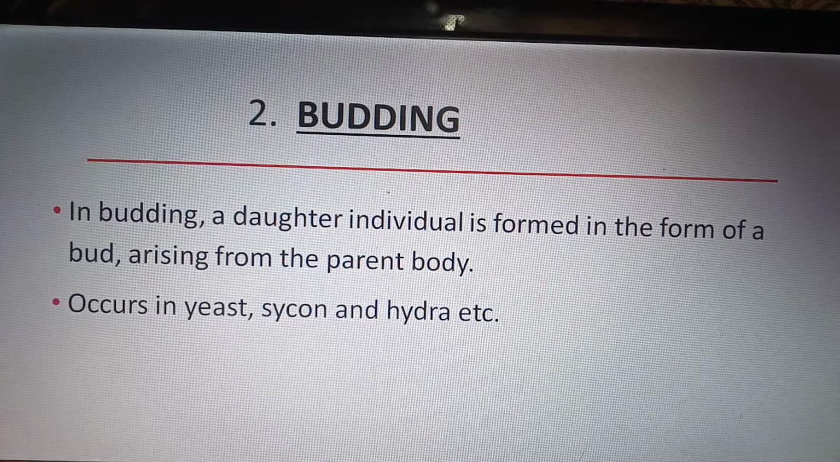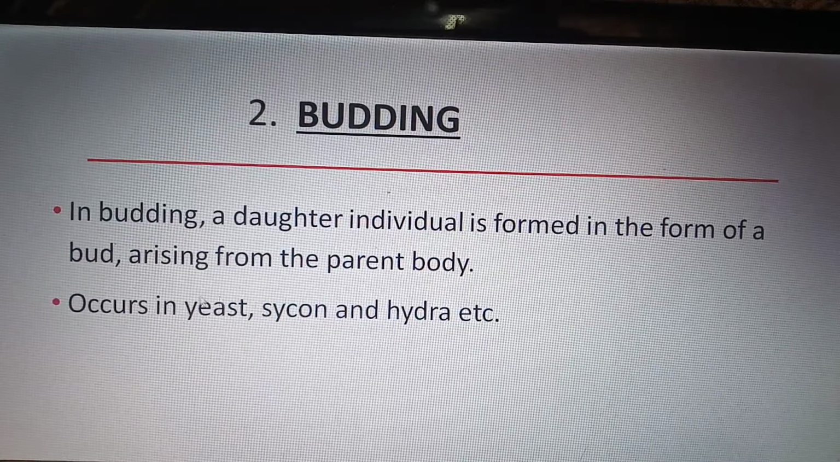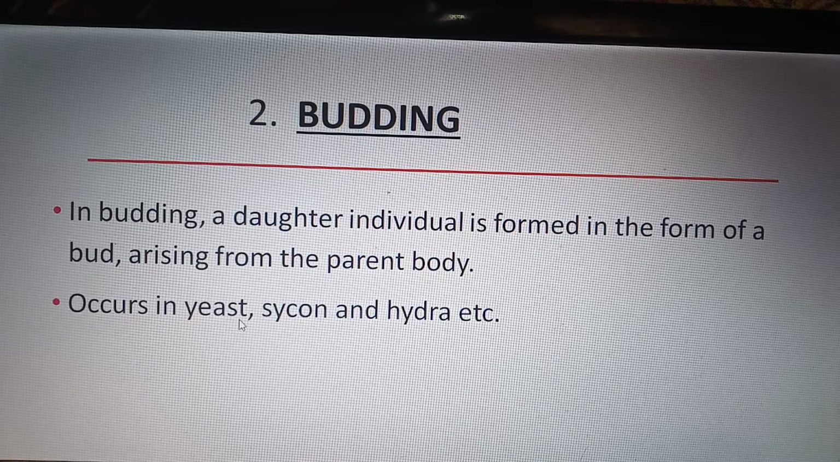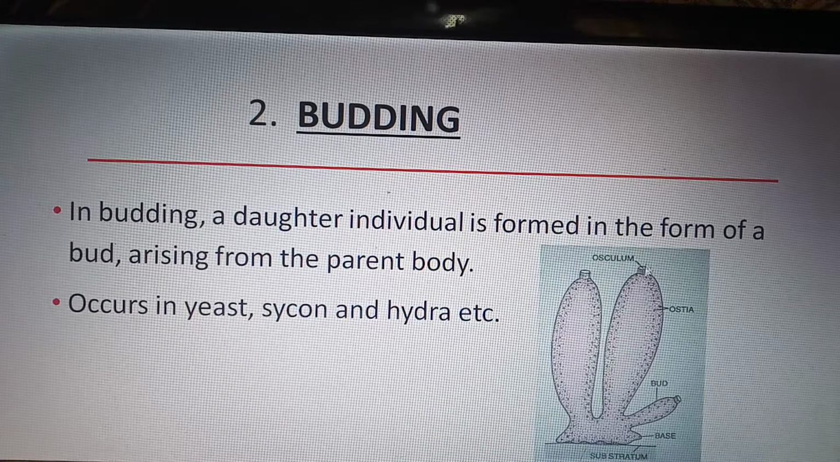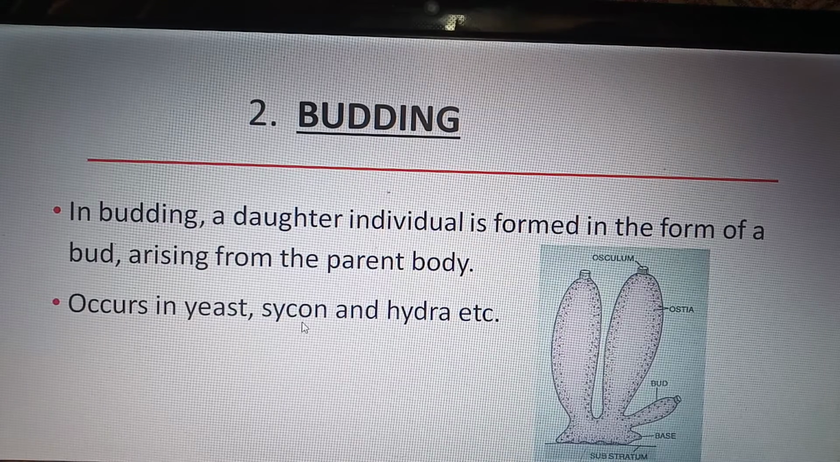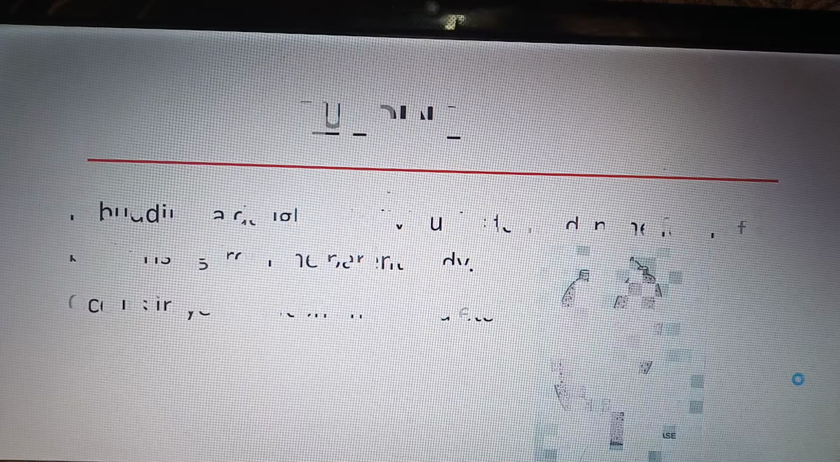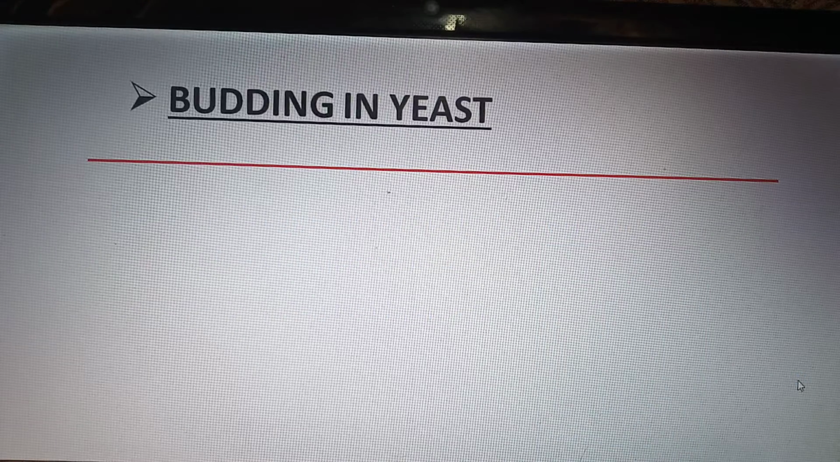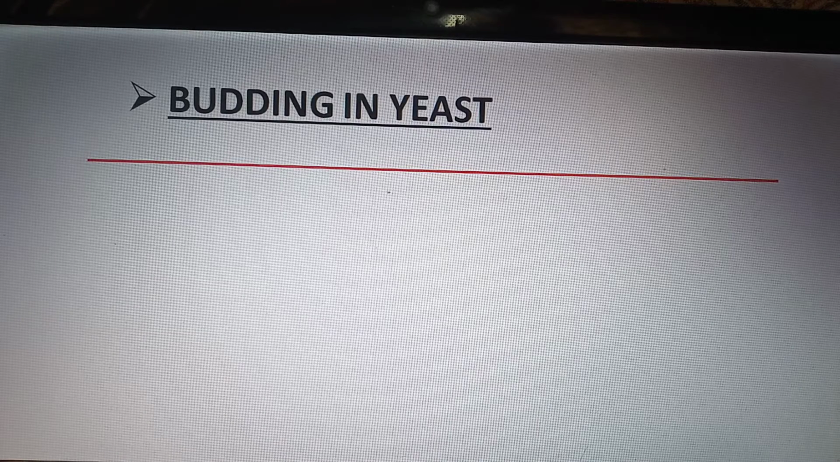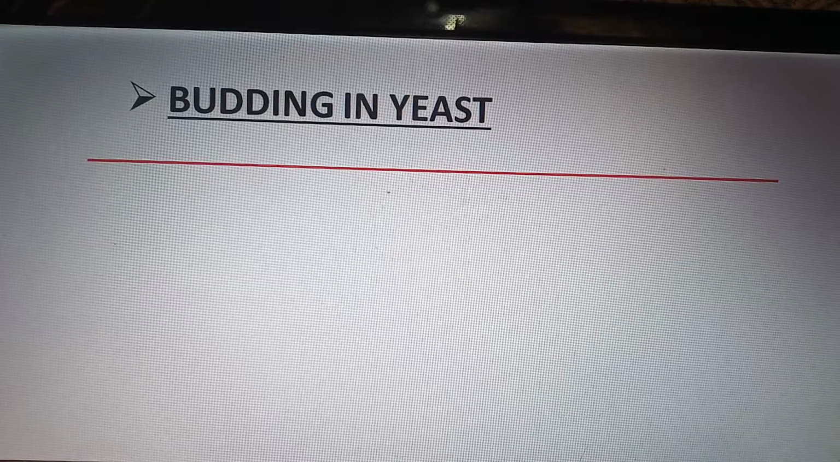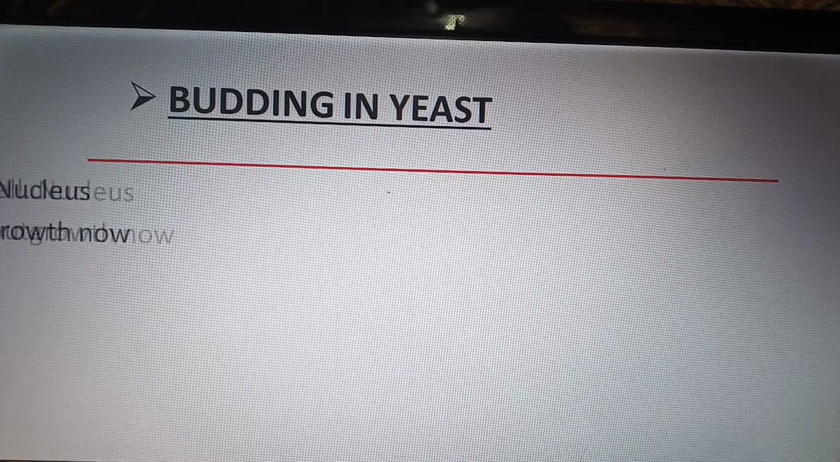It occurs in yeast, Sycon and hydra. I hope you are familiar with yeast and hydra. Here is a diagram of Sycon. Sycon is a sponge, a water-living organism. We discussed Sycon in chapter 4, that is, the animal kingdom. Let us discuss budding in yeast. I know you are familiar with this topic. It was covered in 9th class, but it also comes in 12th class in detail.